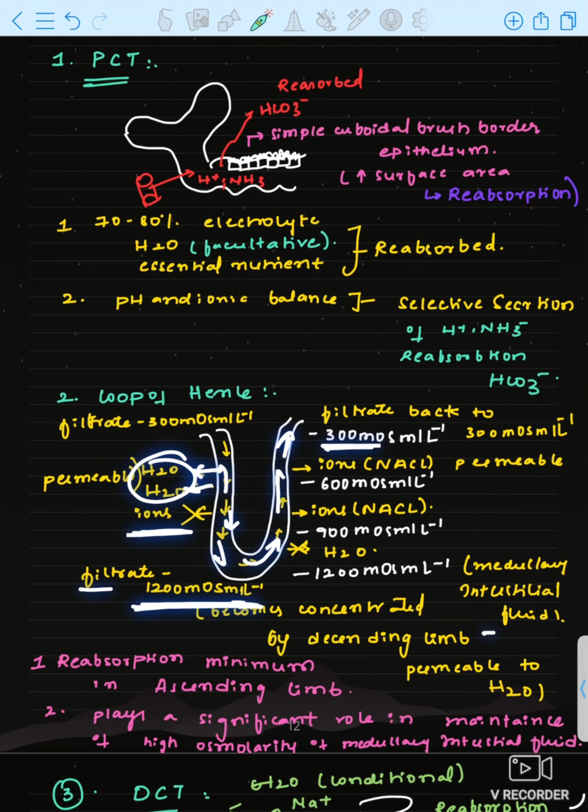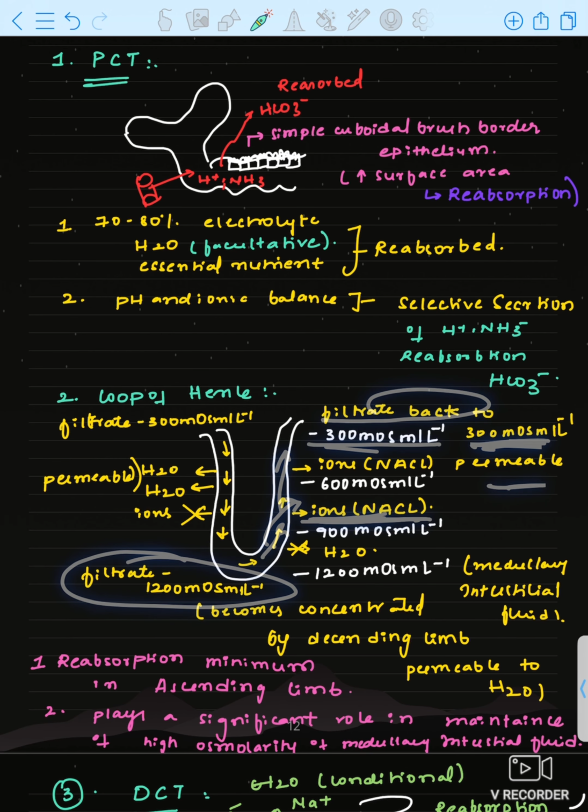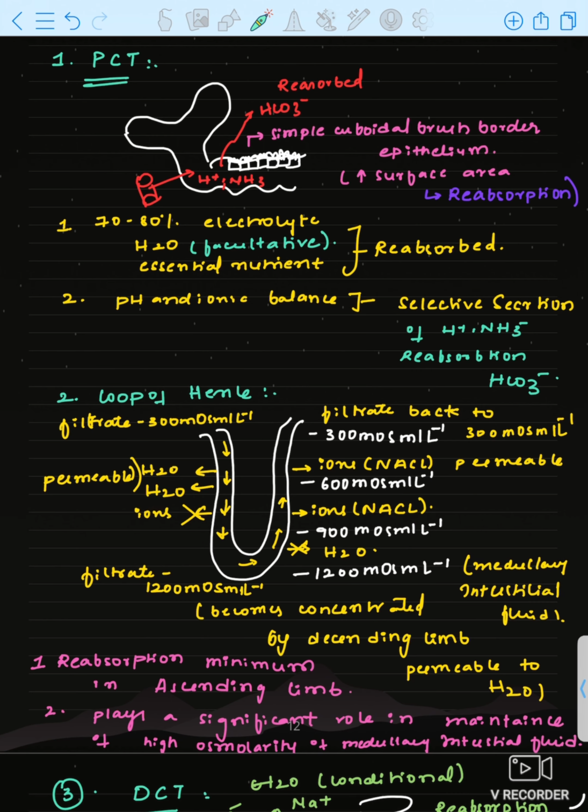See, the medullary interstitial fluid concentration is 300 milliosmol per liter at the top. It is decreasing again in the ascending limb of loop of Henle. That is why only ions are removed. Ions are permeable only in the ascending limb, and the concentrated filtrate comes back to normal, that is 300 milliosmol per liter. This is the mechanism you have to remember, the function of loop of Henle.